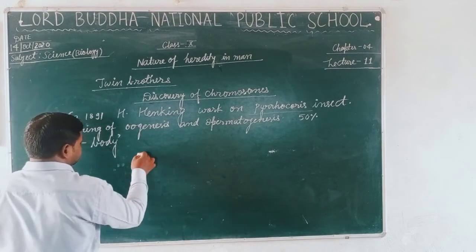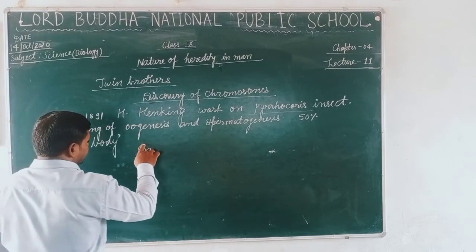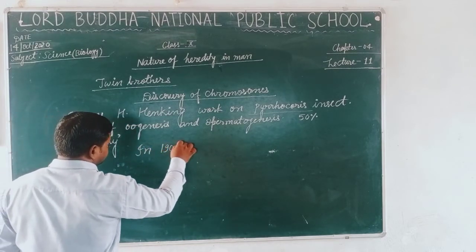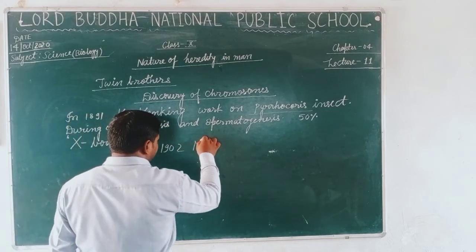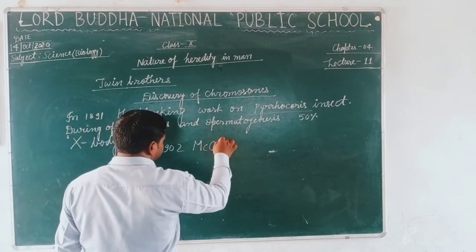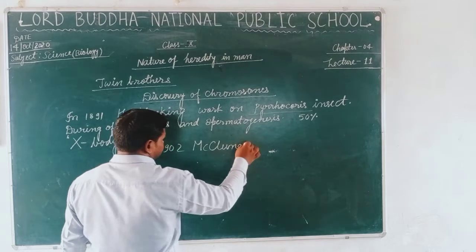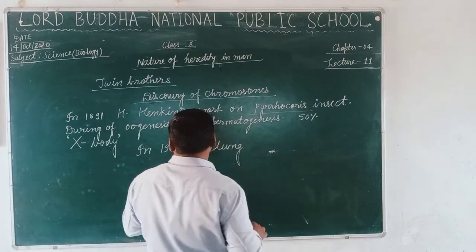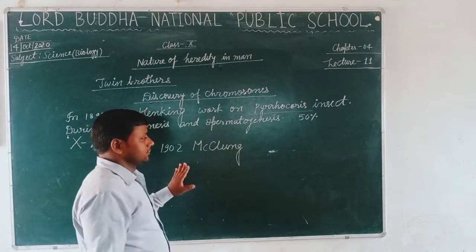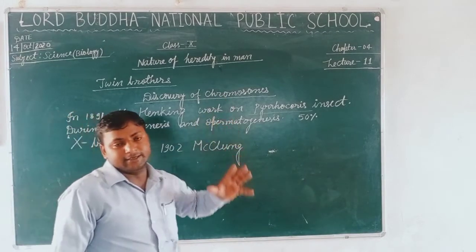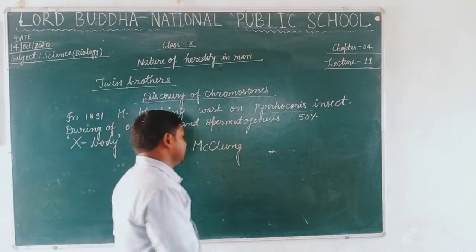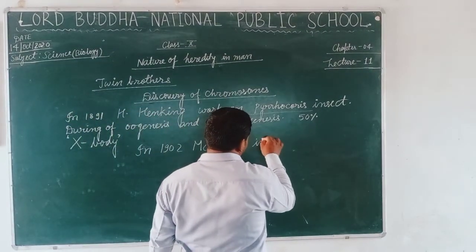And after him, in 1902, McClung also studied the process of oogenesis and spermatogenesis in the grasshopper.